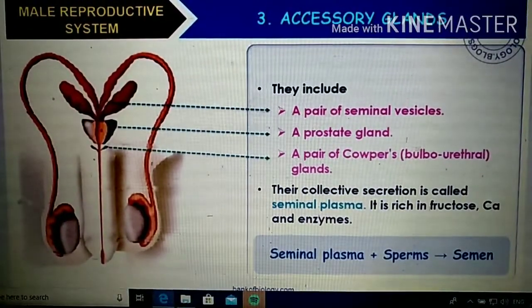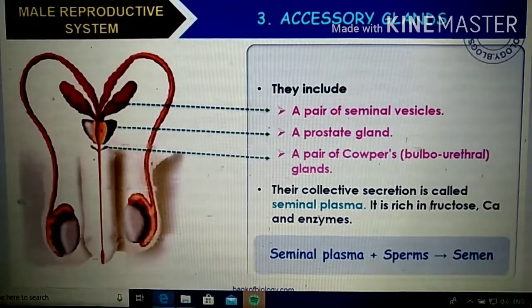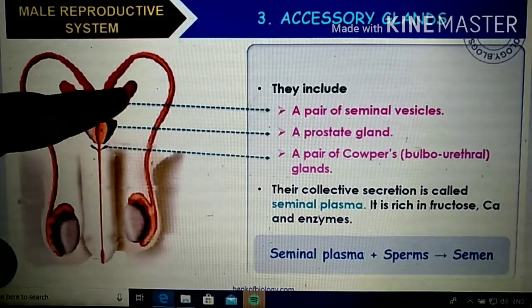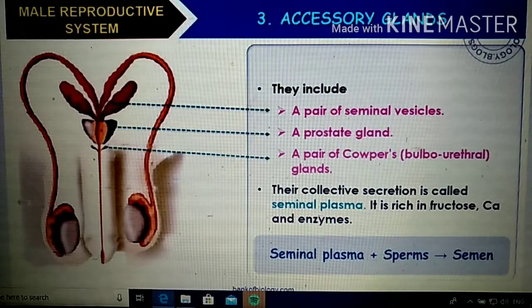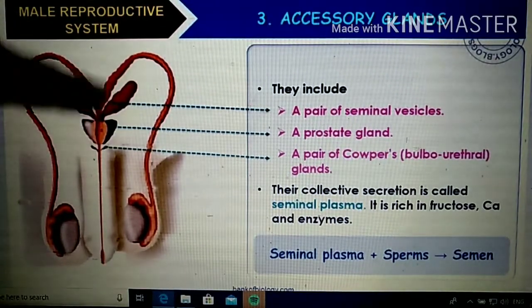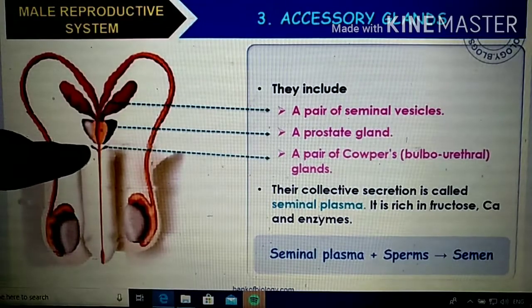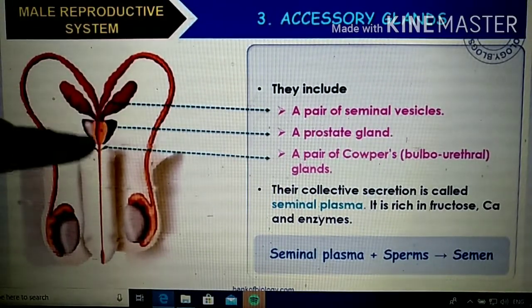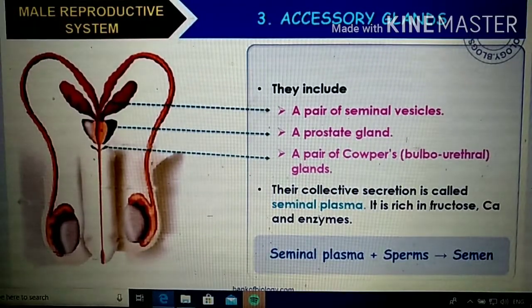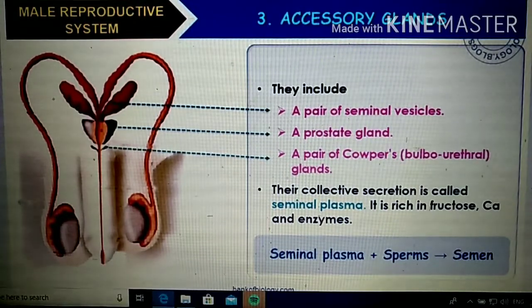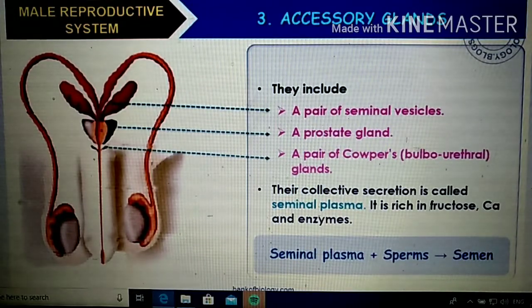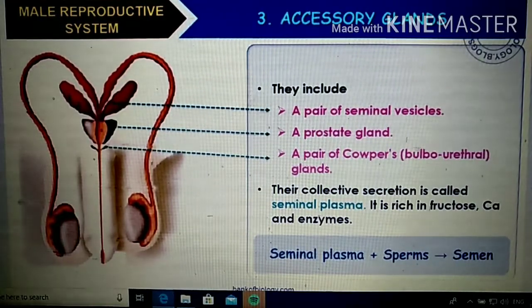So what are the accessory glands? That also you have to understand here. The accessory glands mainly include a pair of seminal vesicles, so this is the part, the pair of seminal vesicles, right? After that there will be a prostate gland, a single one, not in pair. And after that there will be a pair of Cowper's glands, otherwise known as the bulbourethral glands. These three glands are collectively secreting some secretions, which we can call seminal plasma. It is very much helping for nourishing the sperm, and there will also be some lubricants. This seminal plasma will be rich in fructose, calcium ions, and some enzymes.